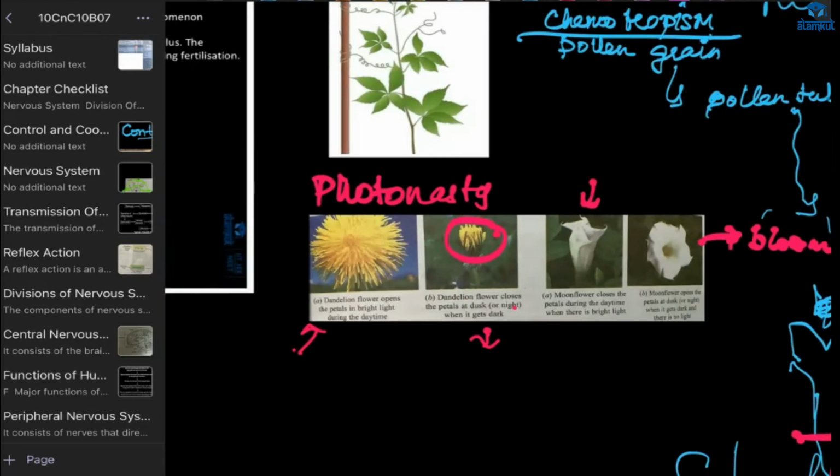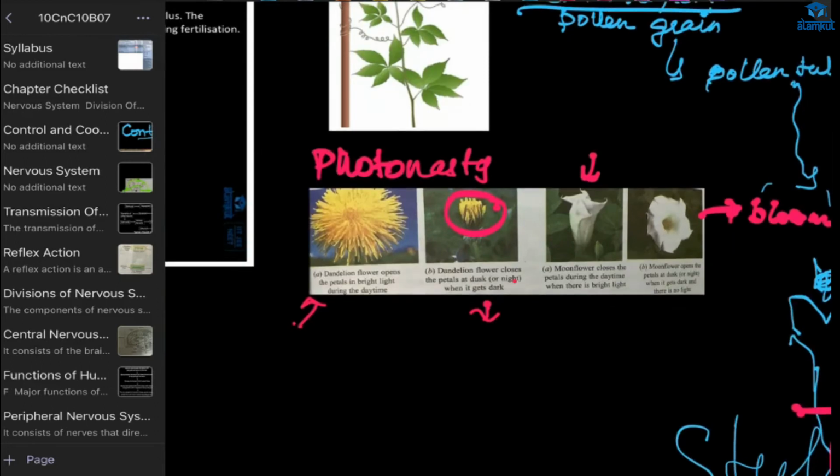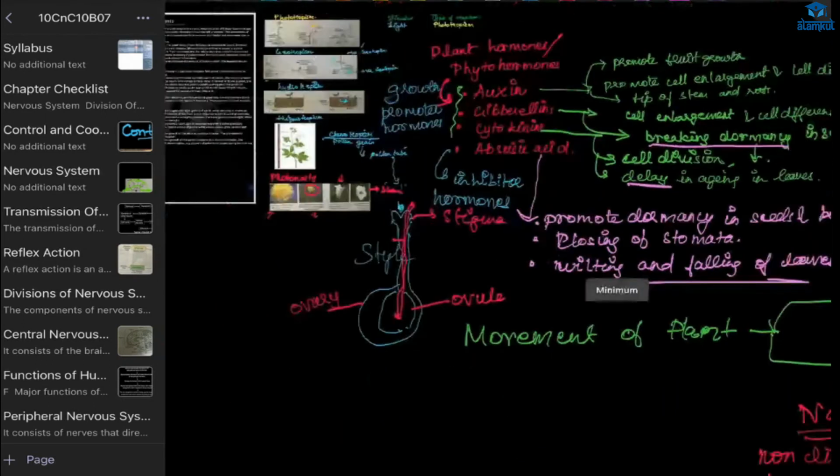This is an example of photonasty, because the response is not dependent on direction. That's why it is nastic movement. And because it depends on the sunlight, the light intensity, it is called photonasty. So we have completed our chapter here.